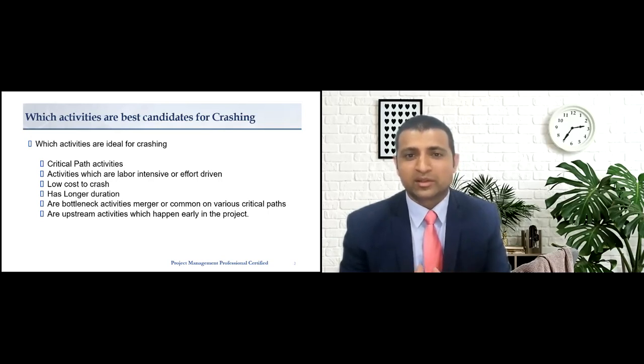Low cost to crash activities are crashed first, and activities that have longer duration are also crashed first. Where there is a bottleneck, the merger of various critical paths, the activities common to various critical paths need to be crashed often. And also the upstream activities in the project are crashed first, then the downstream activities.